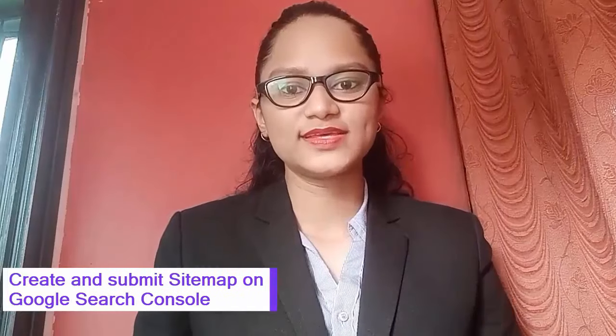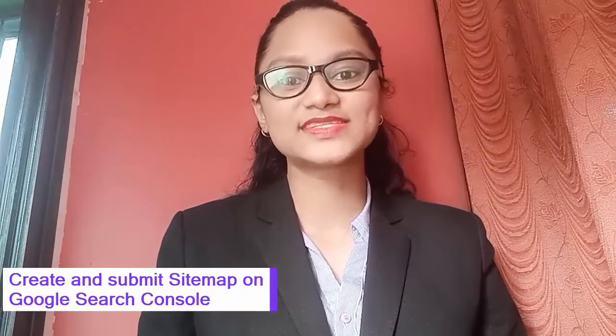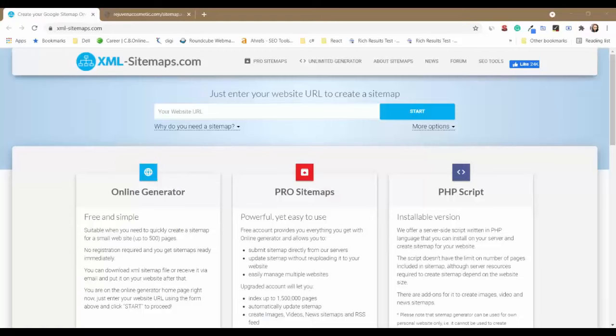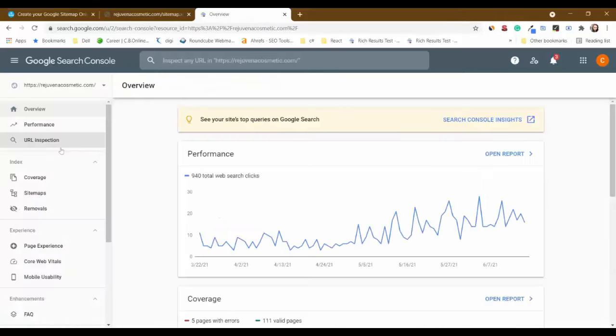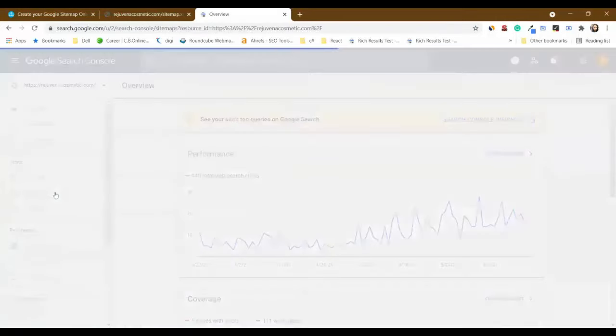The next checklist is to create a sitemap and submit it on Google Search Console. You can use websites like this, the link I will be adding in the description, to automatically generate a sitemap for your website, which tells the search engines which are the most important pages on your website and how often content is updated. On Google Search Console, in sitemaps, it is important that you add your sitemap over here so that all your pages are discovered.